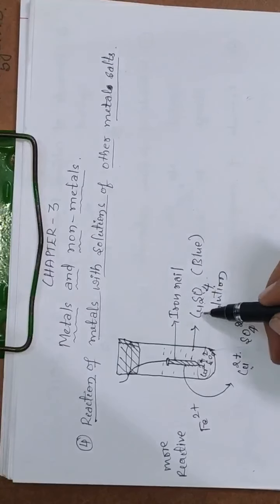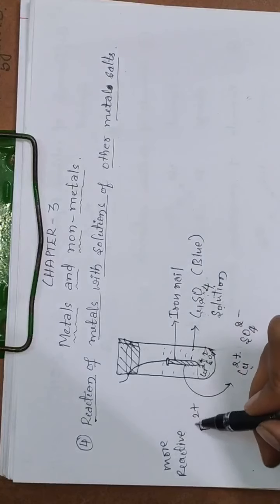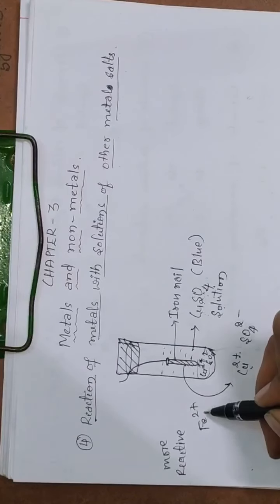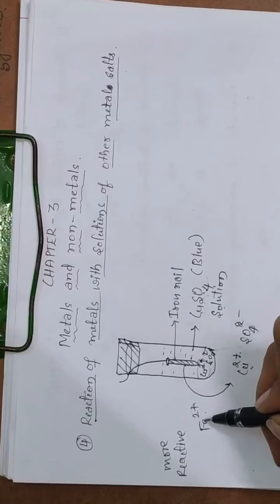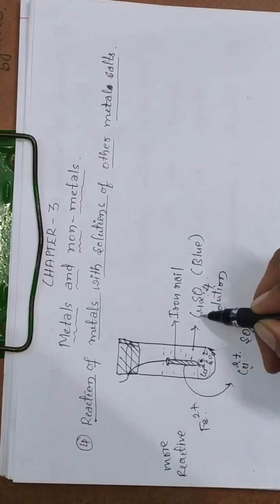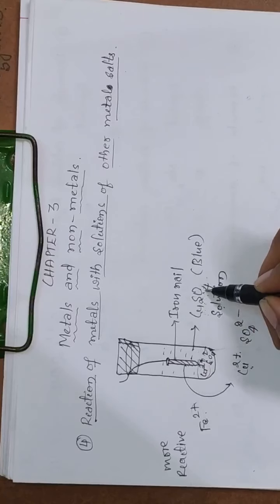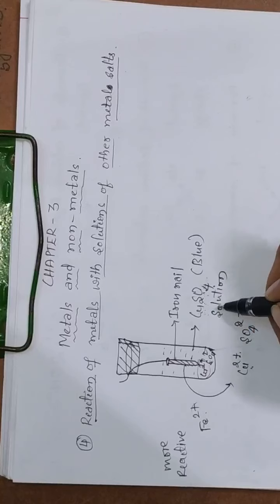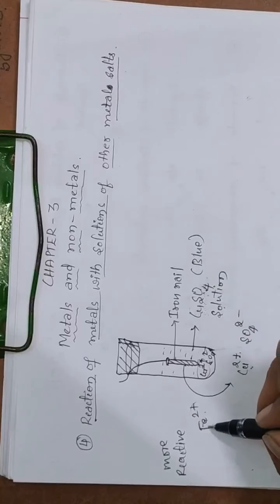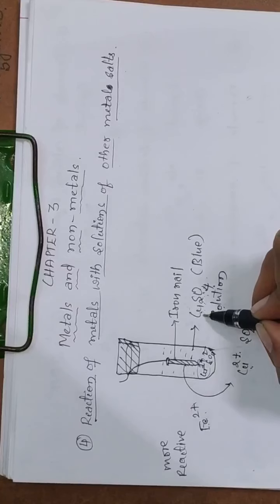What happens in the case of reaction of metals with the solution of other metal salts? This copper sulfate is a metal salt solution. Here iron is a more reactive metal, and it can displace the metal present in the metal salt solution, that is, copper sulfate solution. Copper is less reactive than iron, therefore iron can displace copper.